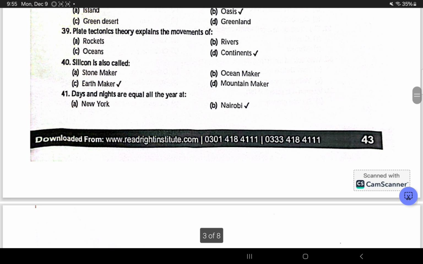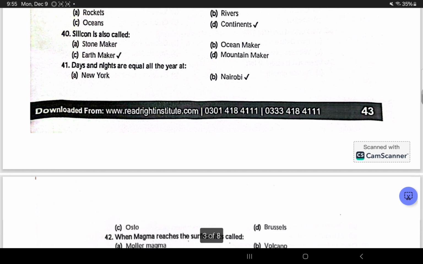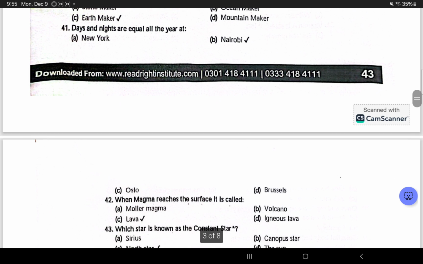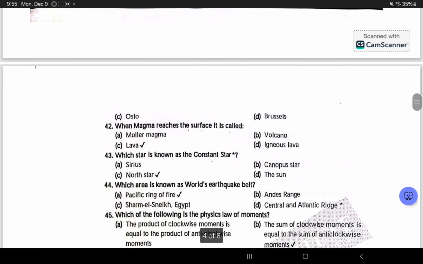Plate tectonic theory explains the movement of continents. Silicon is also called Earth marker. Days and nights are equal throughout the year at Nairobi.